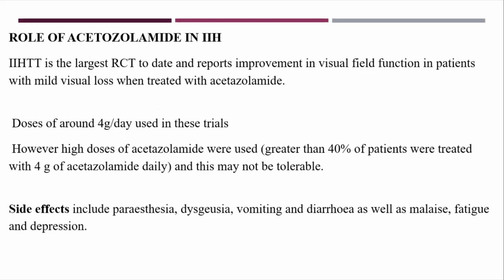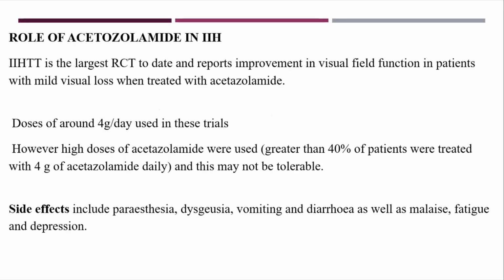So the role of acetazolamide in IH treatment: the target trial, conducted as the largest randomized controlled trial, shows there is an improvement in visual loss and a very good effect. The targeted dose is around 4 grams per day, but mostly in Indian scenarios, 4 grams is not tolerated.